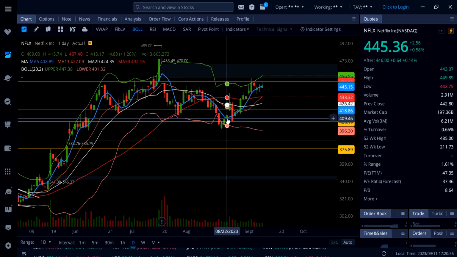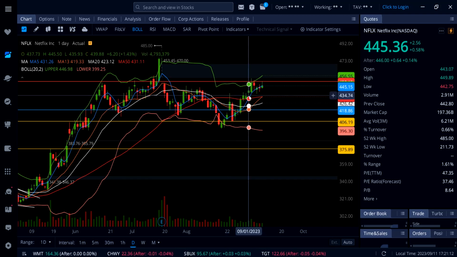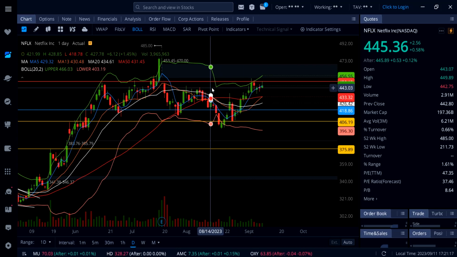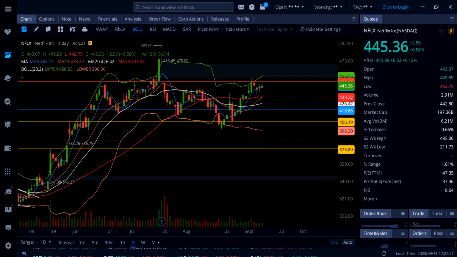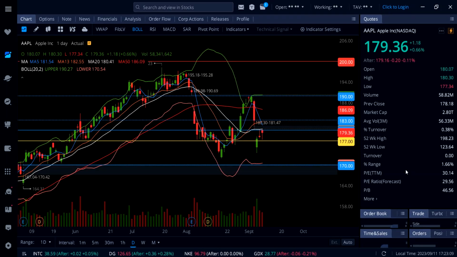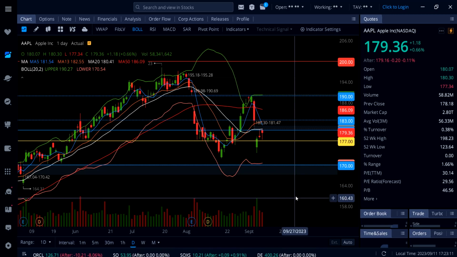Now also keep that in mind, like I said, and I keep repeating that same thing. CPI, PPI this week, and also you got a big Apple event tomorrow, so that could rattle the market, or we could see a lot more upside in the market right here. So now 445 will be a key level here on Netflix to watch. 443 the next one, and then all the way down here 433.32.